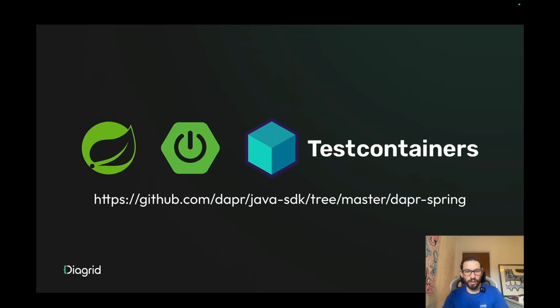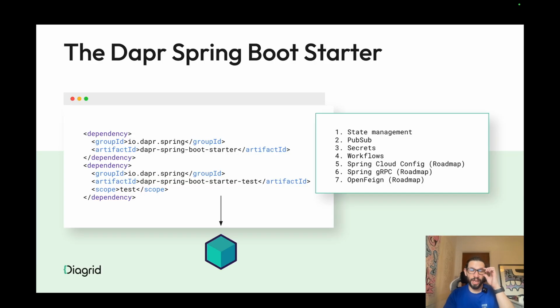Let's talk about the Spring Boot integration first, and you can find all the source code for the extensions here. We have divided it into three parts: Spring support for auto-wiring the objects that we need to interact with Dapr Workflows and Dapr APIs, Spring Boot starters to simplify dependency management, and the Testcontainers side to provide a local development experience. By adding two dependencies to your project, you get full support for auto-wiring, integrations, and testing locally without the need of running your application inside of Kubernetes.